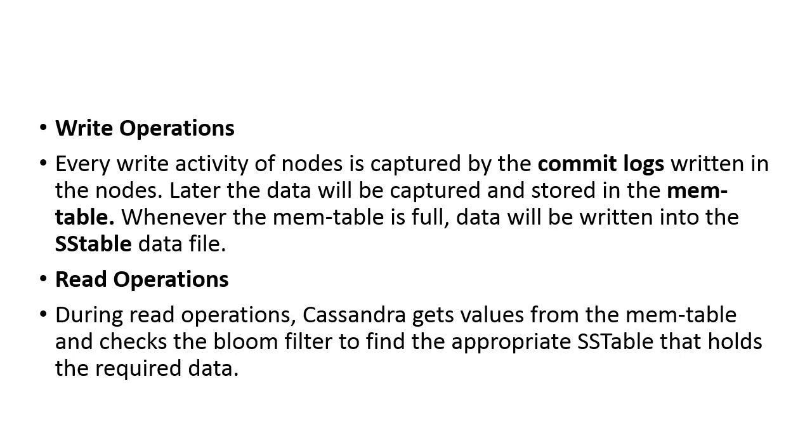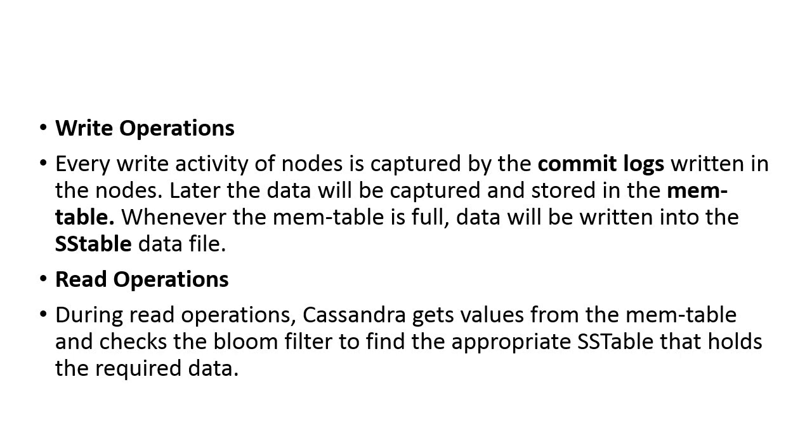The read operation: during read operations, Cassandra gets values from the memory table and checks the Bloom filter to find the appropriate SS table. Here the Bloom filter is a special kind of cache.